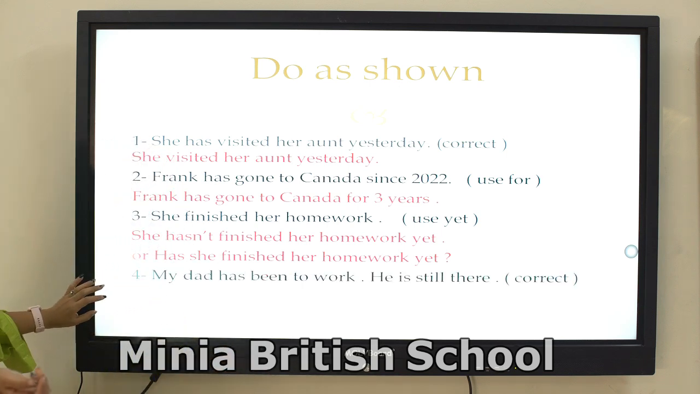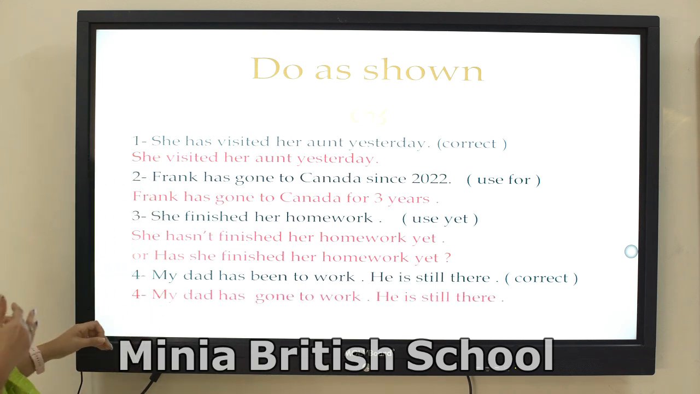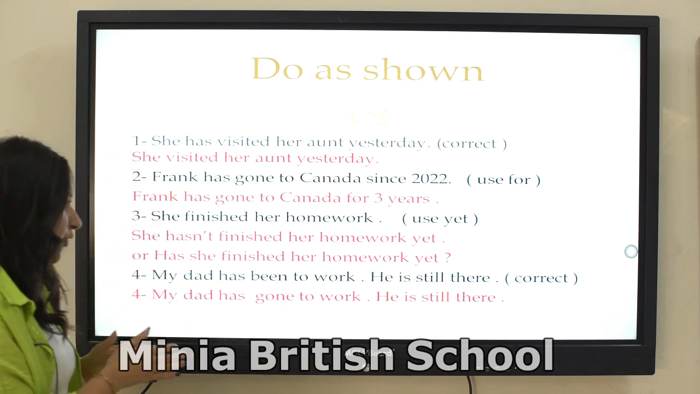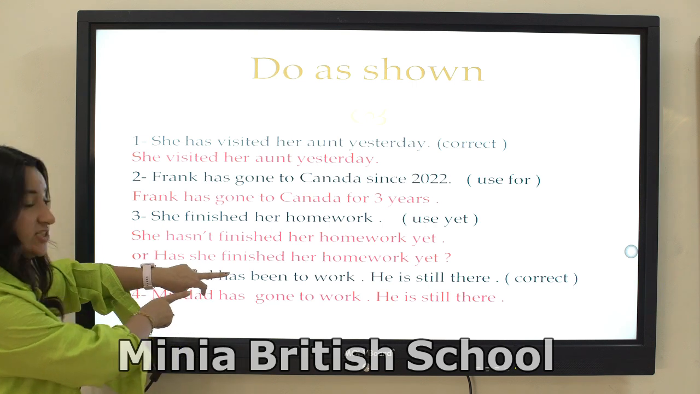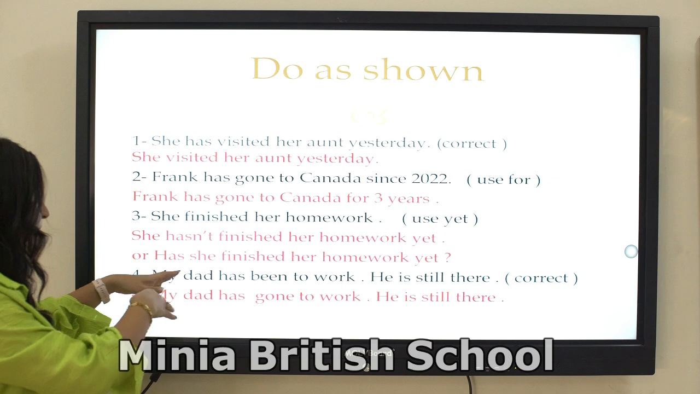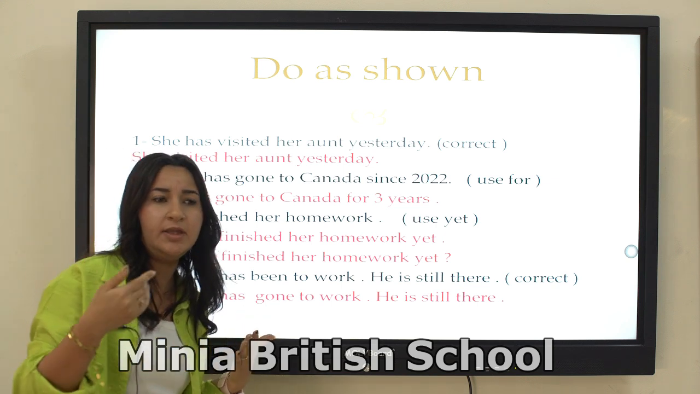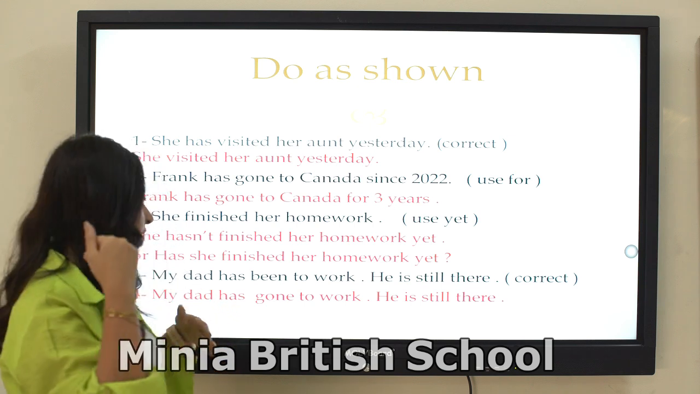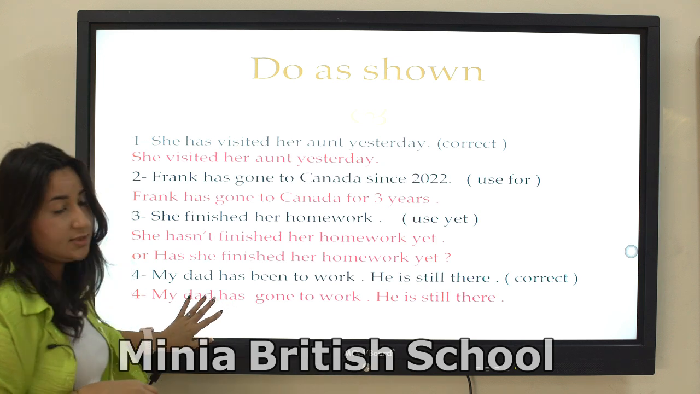Okay. My dad has been to work, he's still there. So my dad has gone to work, he is still there. So the difference between has been and has gone: has been means he went and came back. But when I say he's still there, use has gone.